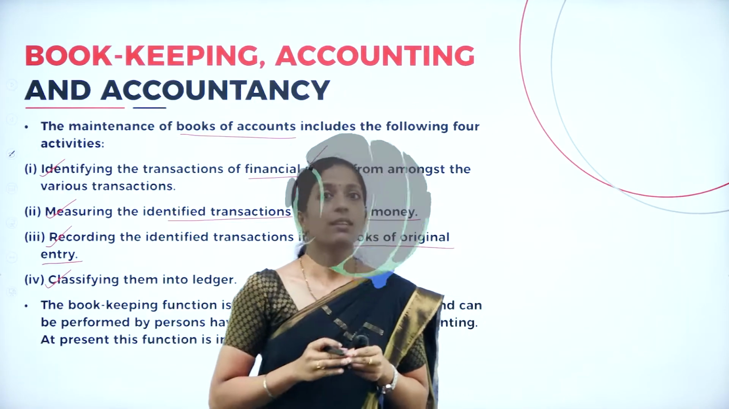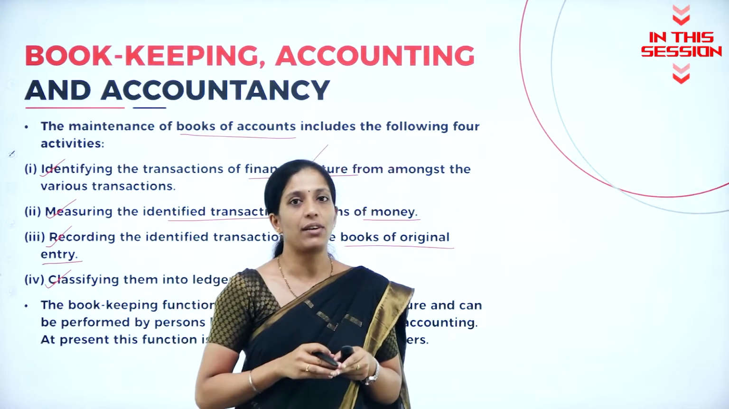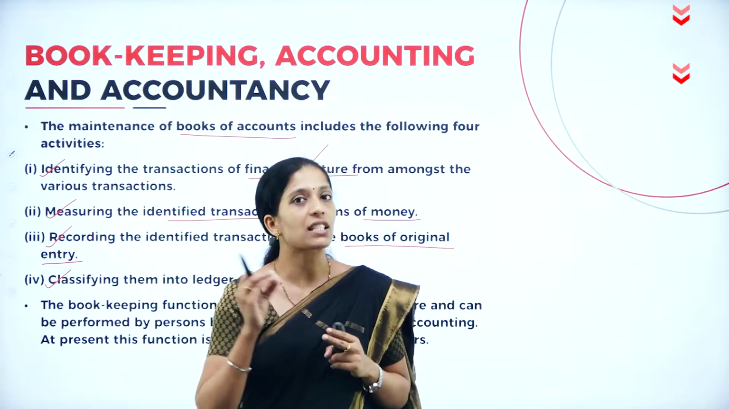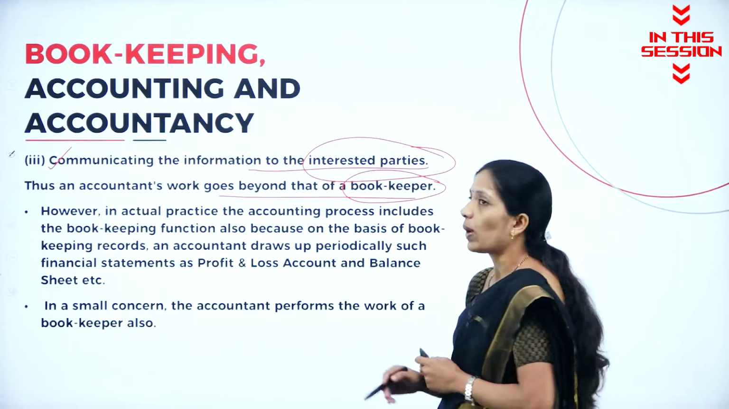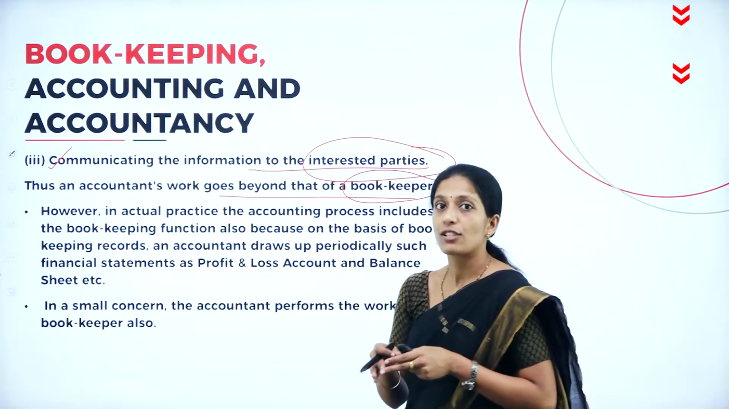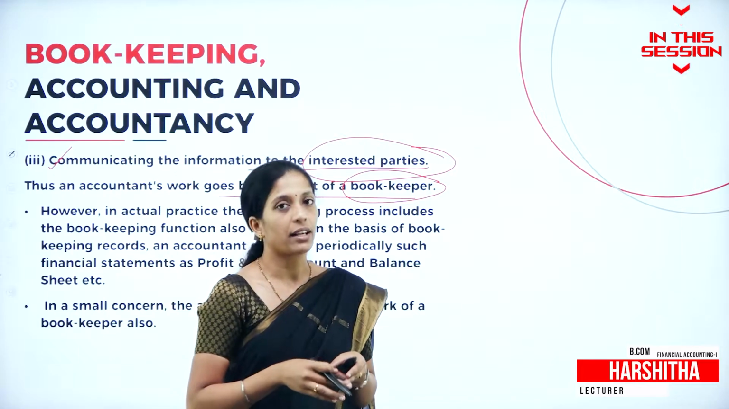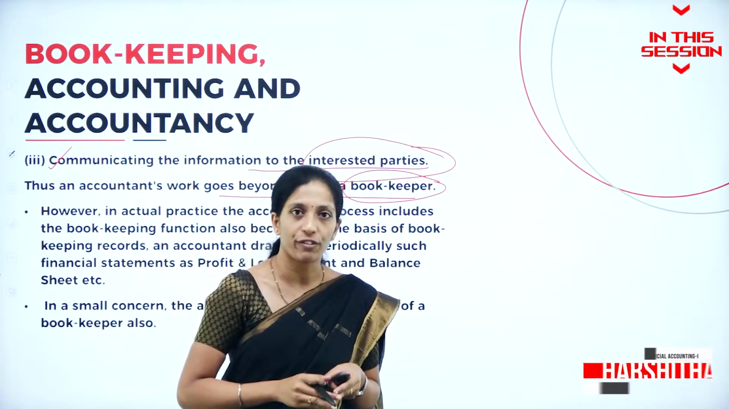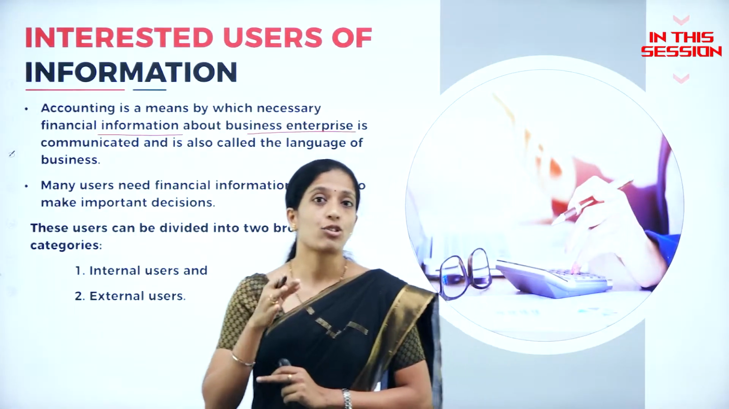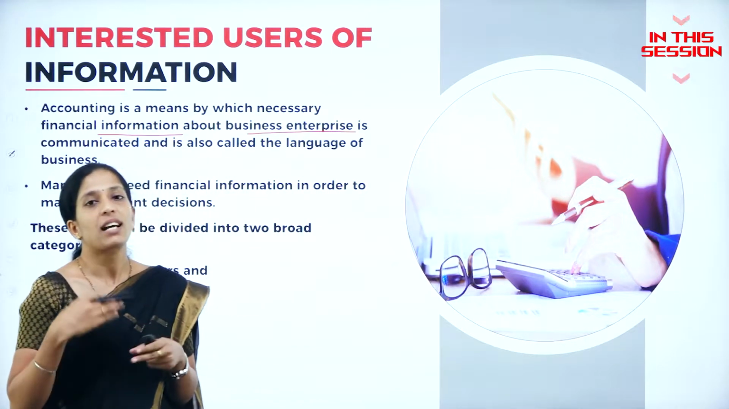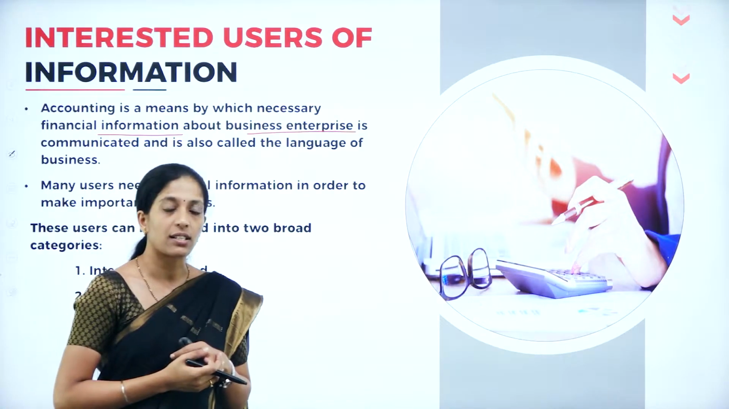So we have recorded the transaction in the book of original entry, which is called journal. After that, we have to classify those transactions. Now, one who maintains the bookkeeping is called a bookkeeper. So here the work of an accountant is much more than that of a bookkeeper. The main intention of accounting information will be fulfilled only when it is communicated to the interested users.